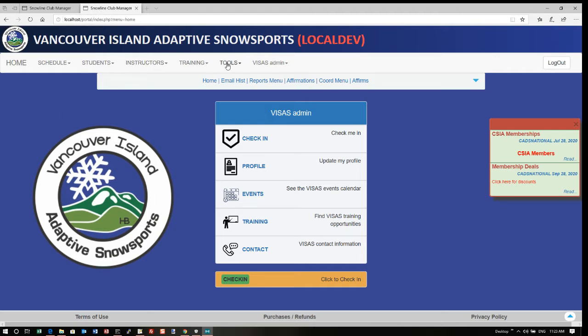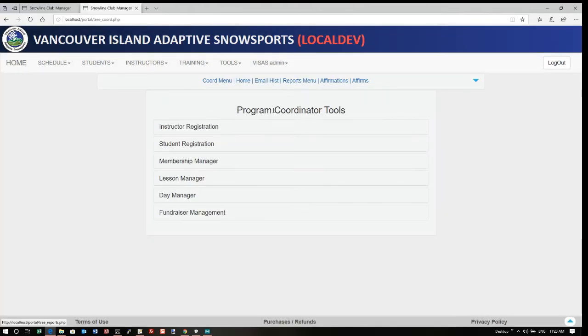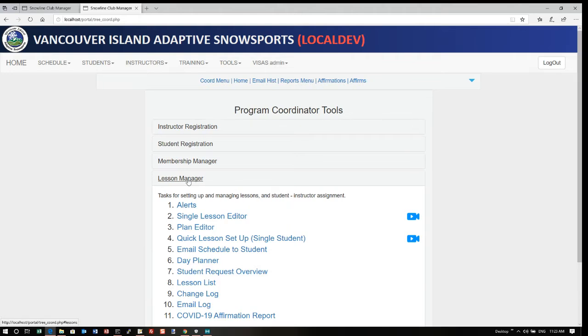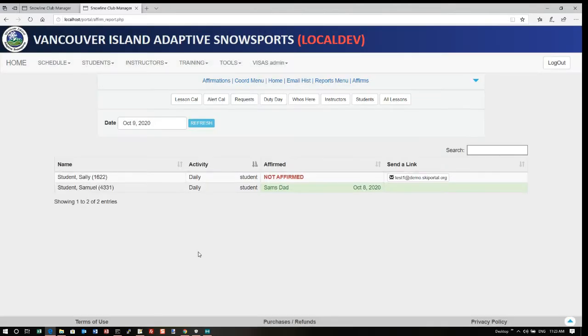I'm a coordinator, and what I've set up here is I just added 2 lessons quickly. In the coordinators menu, where you've already been, under the lesson manager, there's now a new report at the bottom here, this COVID-19 affirmation report. This is a list of everybody, student and instructor, who's going to be on a lesson or on a course that day, and very simply whether or not they've completed their affirmation.